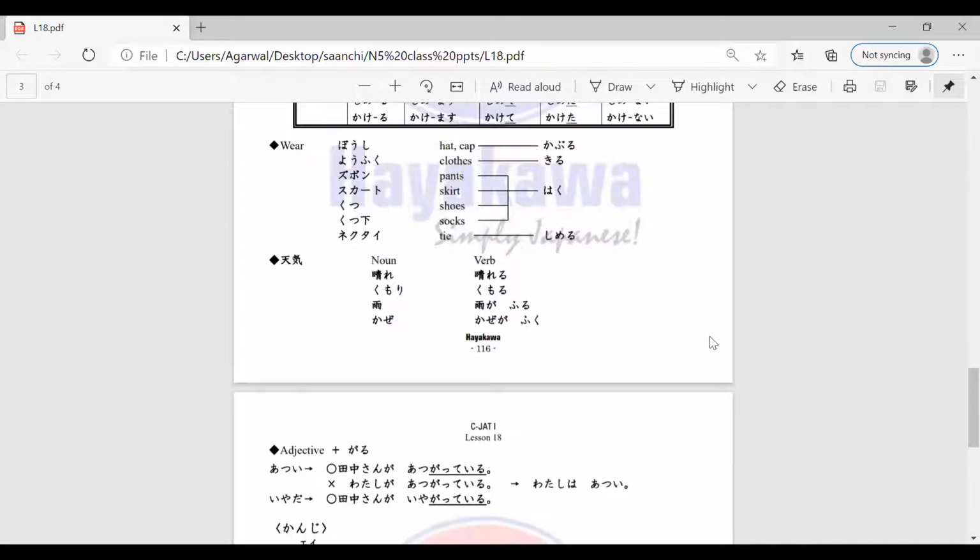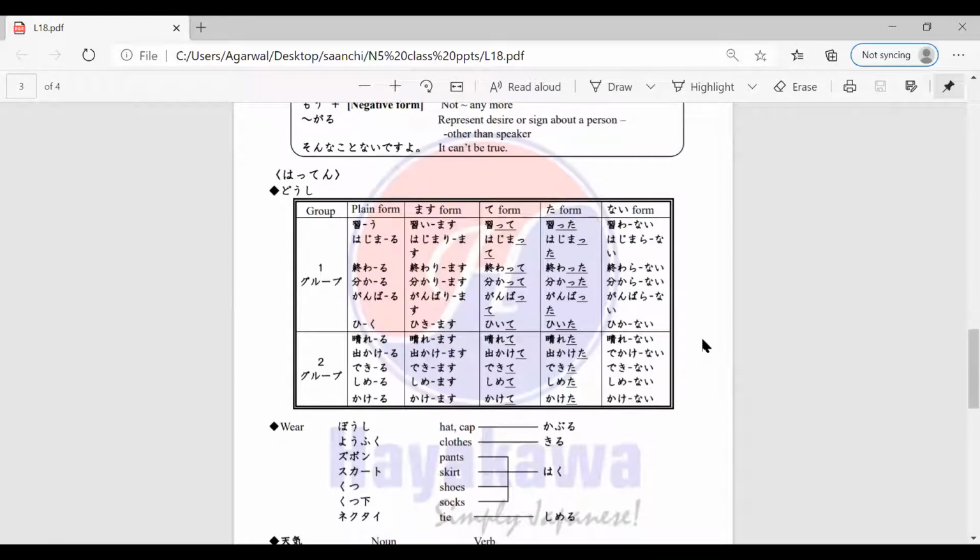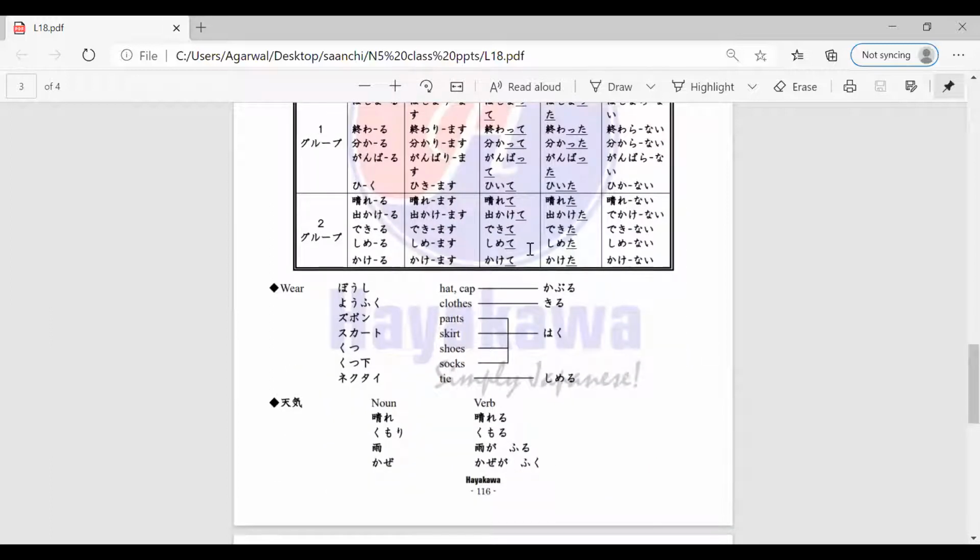Again, if you go to your lesson, you have the verb for wearing. In English you just say wear for every piece of clothing, whatever it be. But in Japanese, the verb changes depending on the item. For example, a hat or a cap in Japanese is boshi.